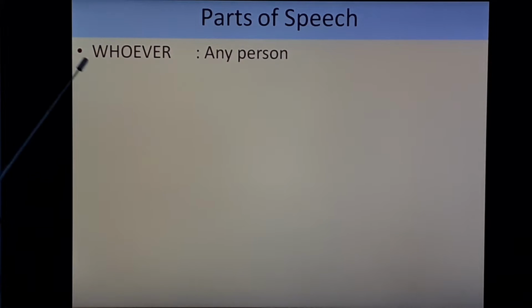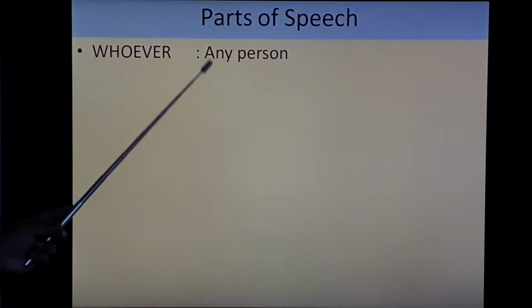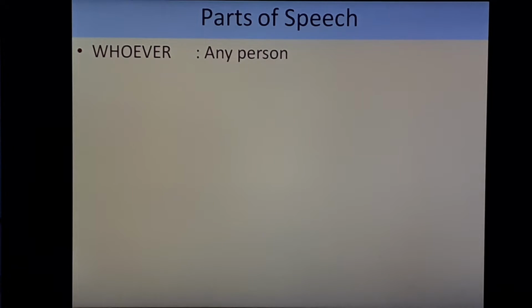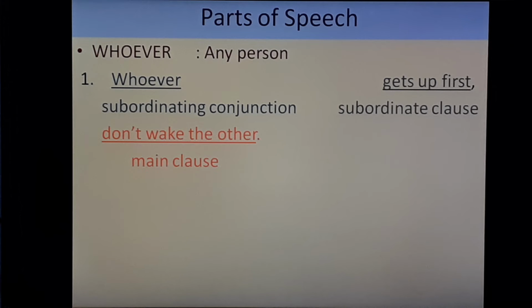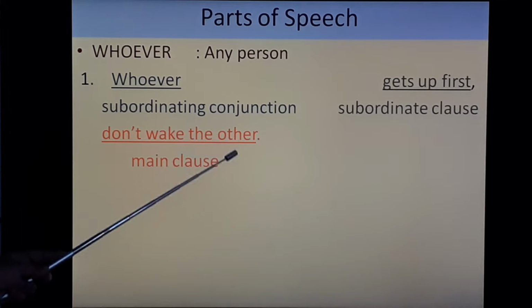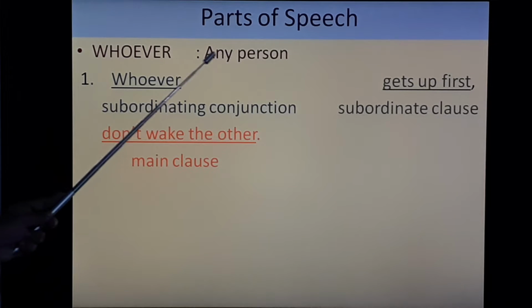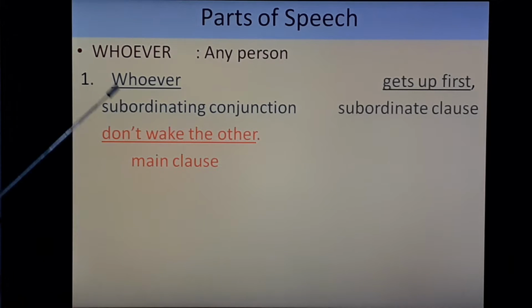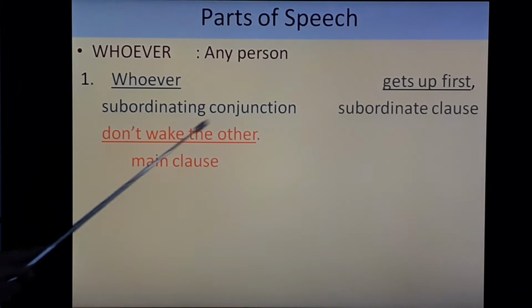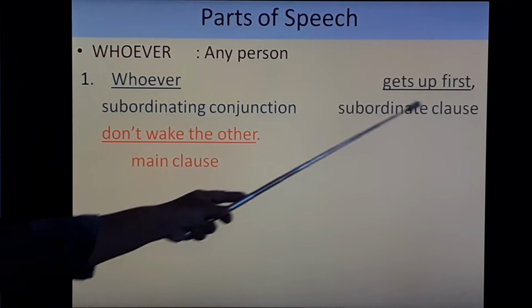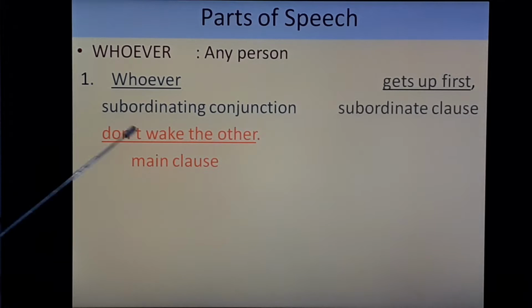First of all, we will see whoever. It means any person. Let's learn with the help of examples. First, whoever gets up first, don't wake the other. So here in this sentence, whoever means any person. Whoever is the subordinating conjunction, gets up first is the subordinate clause, and don't wake the other is the main clause.